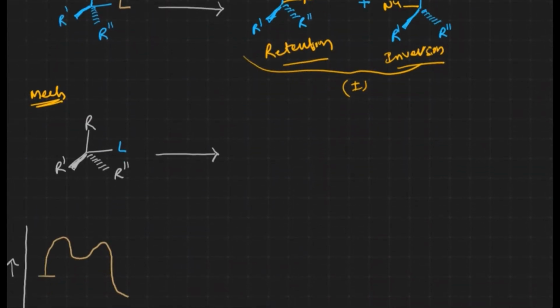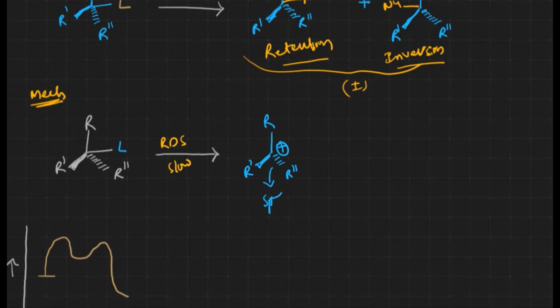Now let us see the mechanism of how the reaction takes place. Initially, in the rate determining step or slow step, generation of the intermediate takes place. Let me write the intermediate here. This is the intermediate, which is sp2 planar, with an sp2 hybridized carbon.